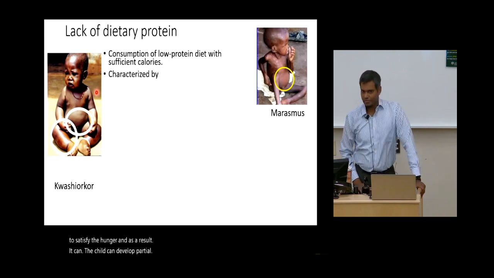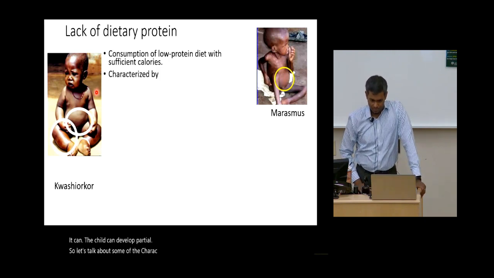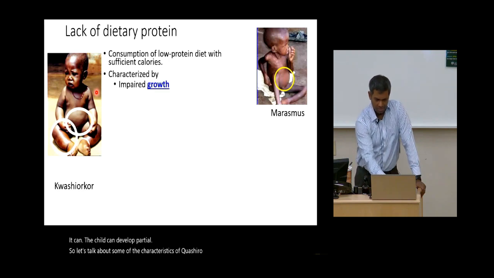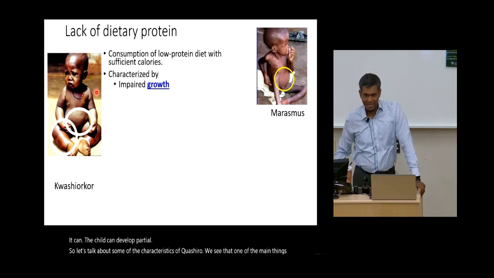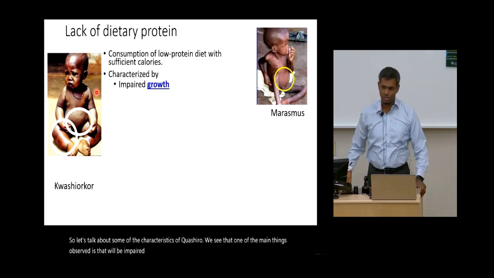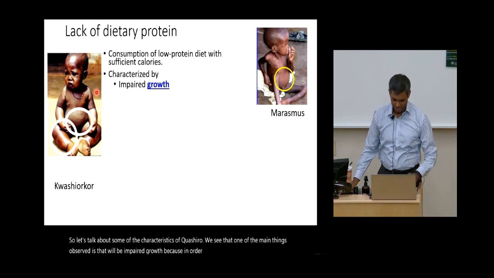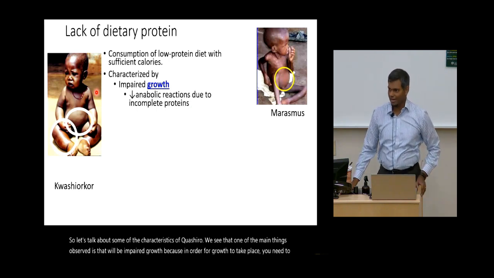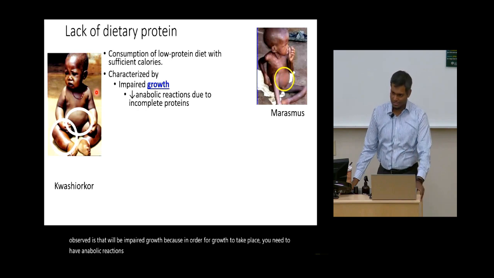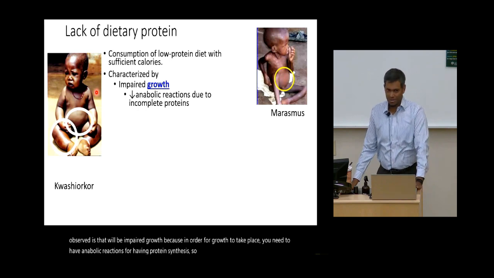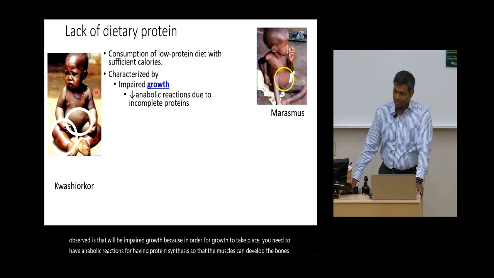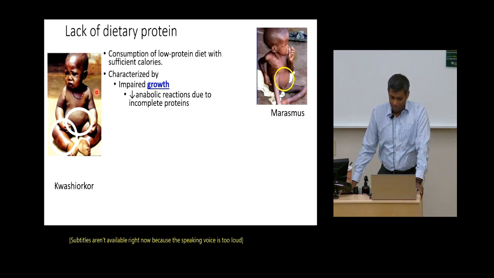So let's talk about some of the characteristics of kwashiorkor. We see that one of the main things observed is there will be impaired growth, because in order for growth to take place, you need to have anabolic reactions for protein synthesis, so that the muscles can develop, the bones can form, so that fat can also be produced.